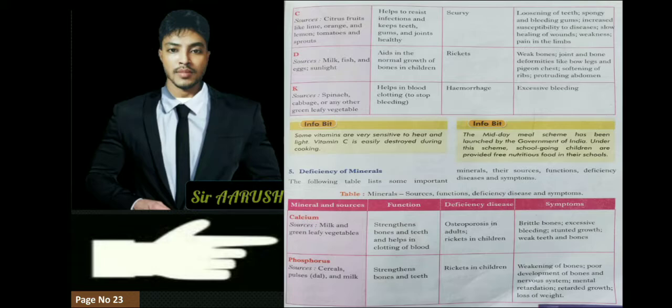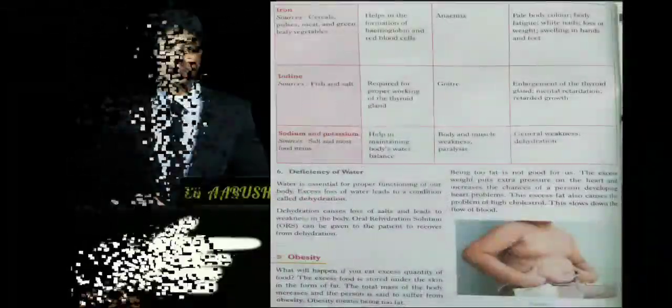And another mineral is phosphorus. Phosphorus is available in dals, all the dal that we eat with our food, and milk. It strengthens our bones and teeth. And same, rickets in children and weakening of bones. It shows that vegetables and dals are so much important for us. And in the next page, we are going to learn about iron.